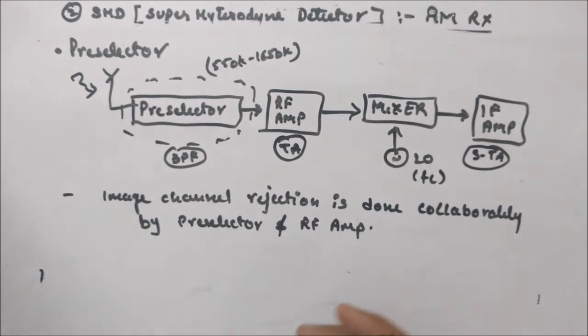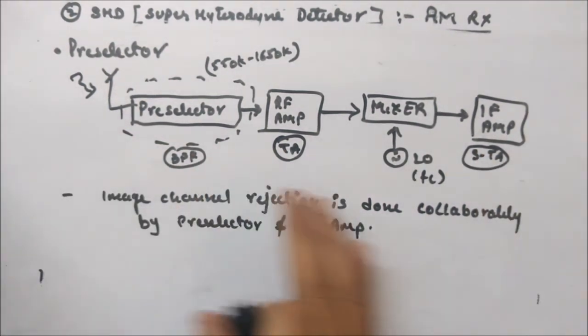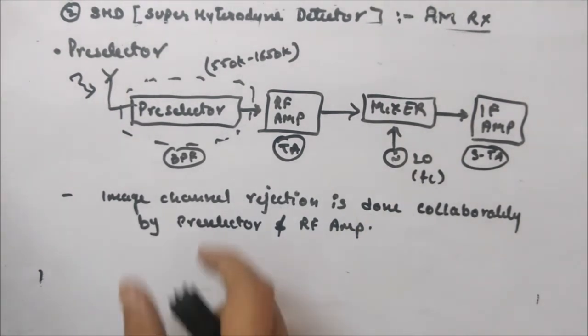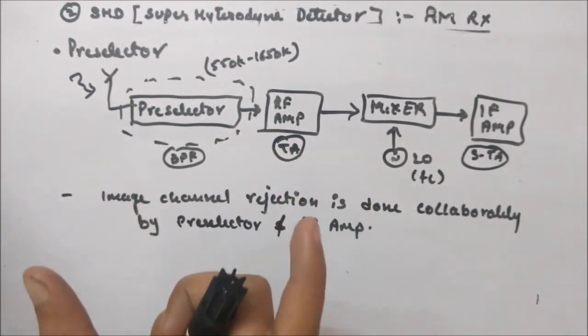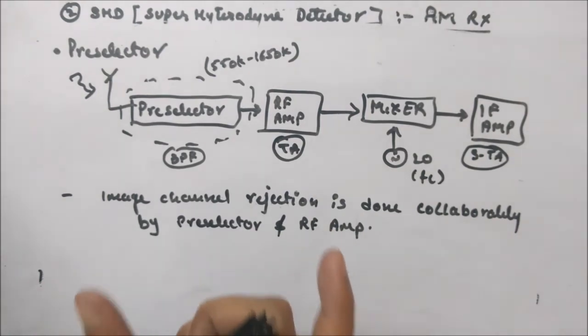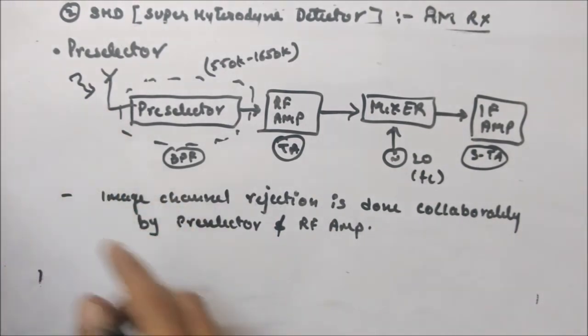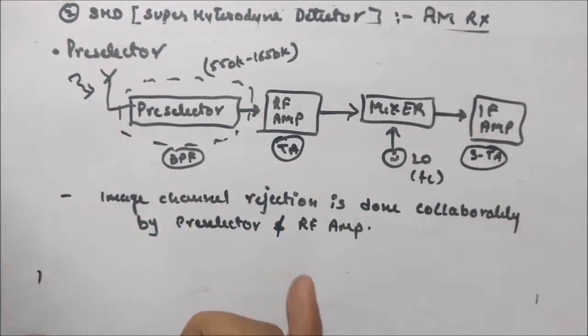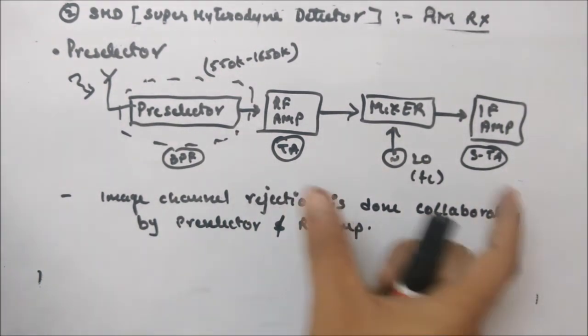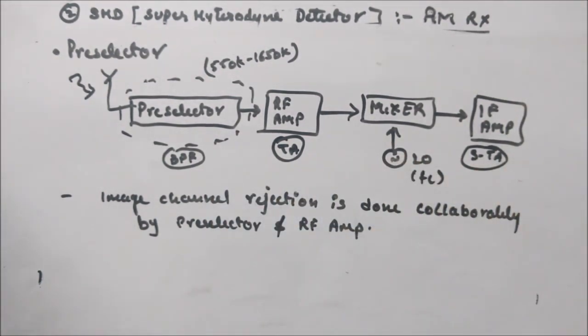For rejection of the image frequency, they all work collaboratively, but the pre-selector restricts the band of the signal which the antenna captures, and then within the captured signal all the operations are performed, rather than going for all frequencies.